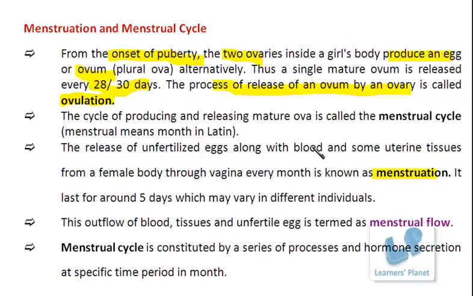This release of the unfertilized egg from the body is actually known as menstruation. Fine. Now, since this release of ova takes place in a cyclic manner every month, this is known as the menstrual cycle. And besides this, during the phase when ovulation is taking place, the ovaries are also secreting some specific hormones.